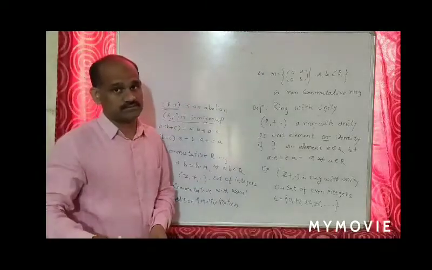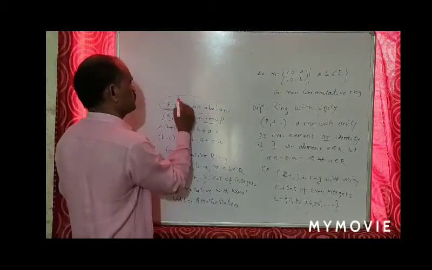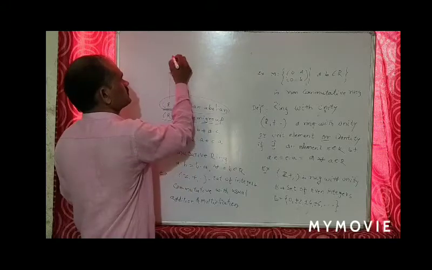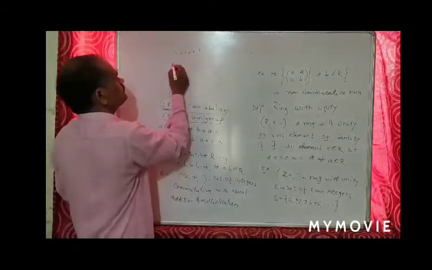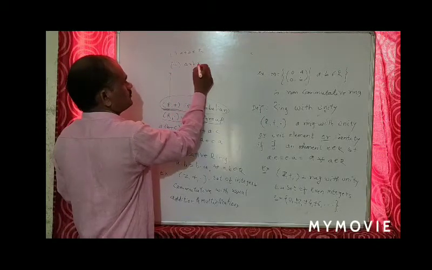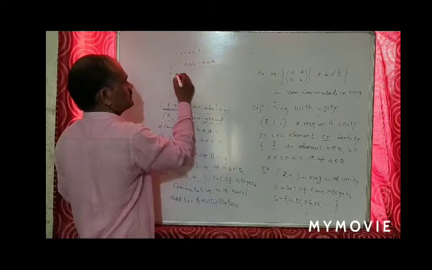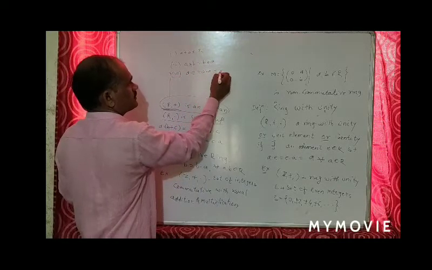When we say that (R, +) is an abelian group, it satisfies 5 conditions. First is the closure property, a+b belongs to R. Second is a+b = b+a. Third is the existence of the identity.